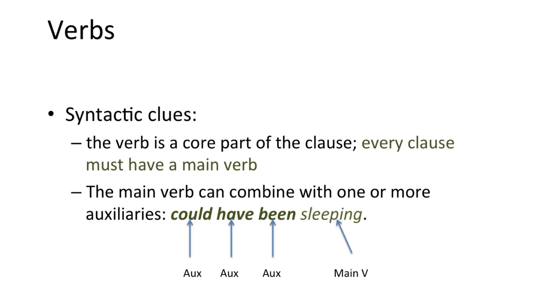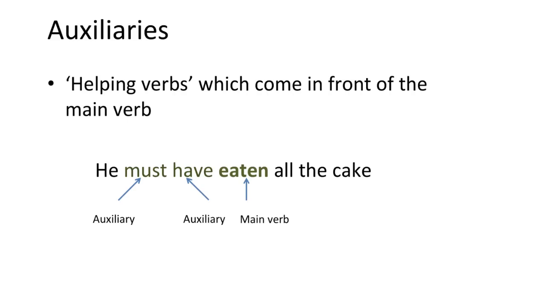From the point of view of syntax, the verb is a core part of the clause. Every normal clause in English has to have at least a main verb. And the main verb can combine with one or more auxiliaries. Auxiliaries are helping verbs that come in front of a main verb to help express the meaning. In the sentence, he must have eaten all the cake, the main verb is eaten, and must and have are auxiliaries.